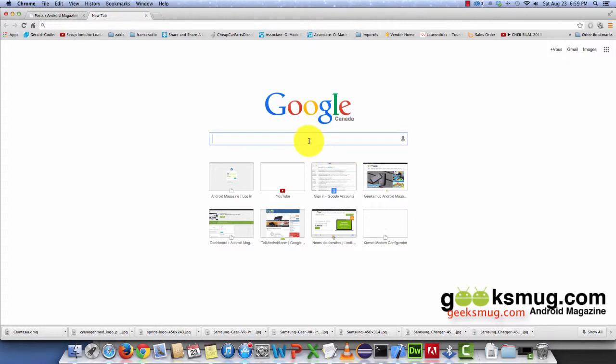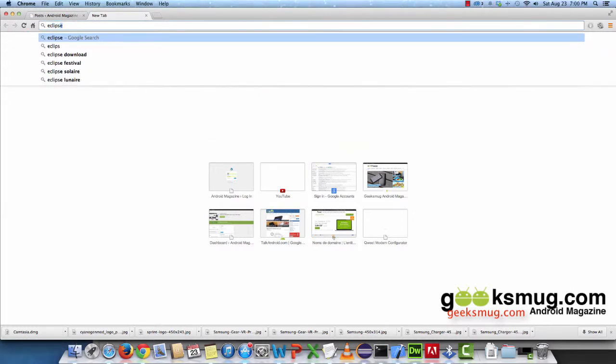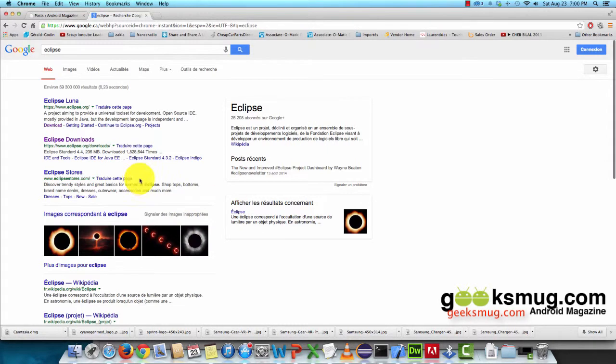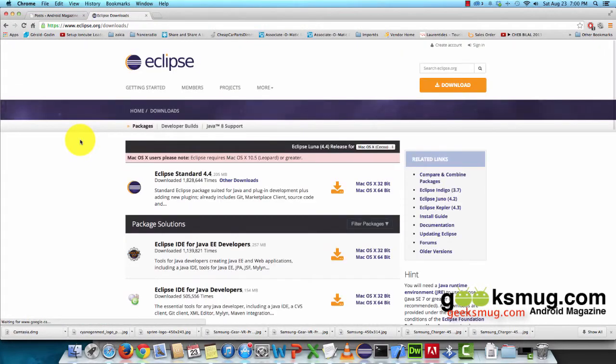First, you have to go to Google, search for Eclipse. Here, you are going to choose number two, which is Eclipse for downloads. Since I'm using Mac operating system, here is my download place.